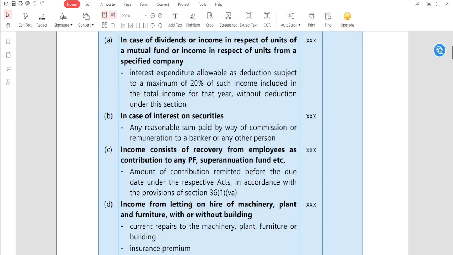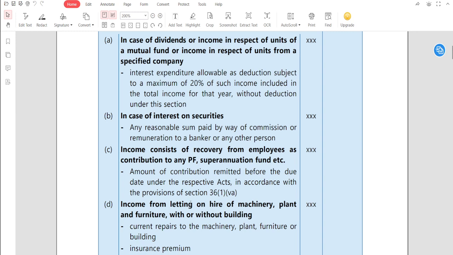Now, income consists of recovery from employee as contribution to any PF or superannuation fund. See, it is clearly written that the amount of contribution remitted before the due date under the respective acts, in accordance with the provision of section 36(1)(va).